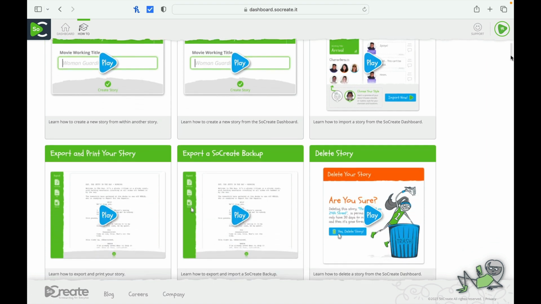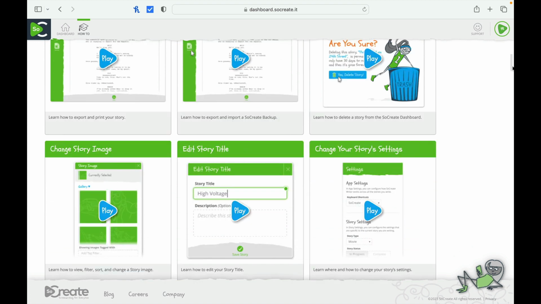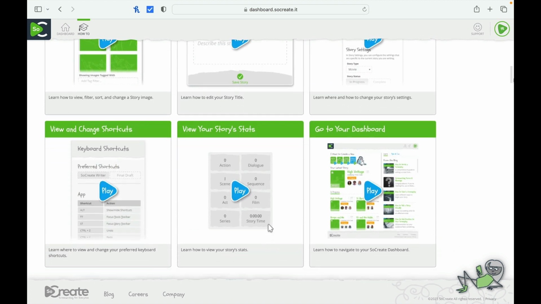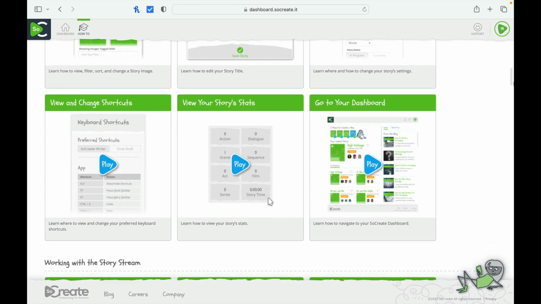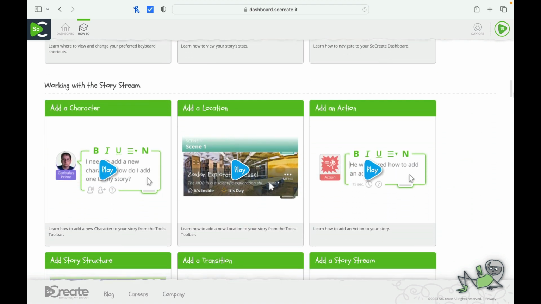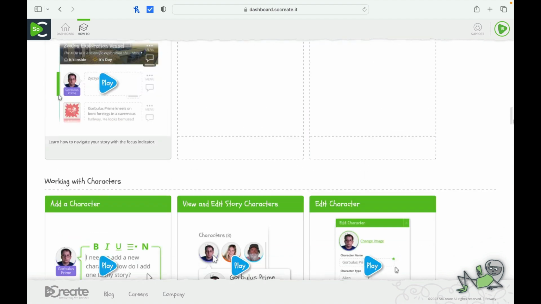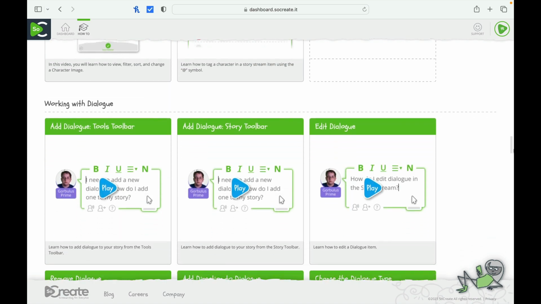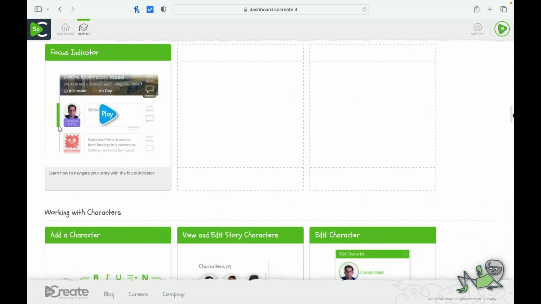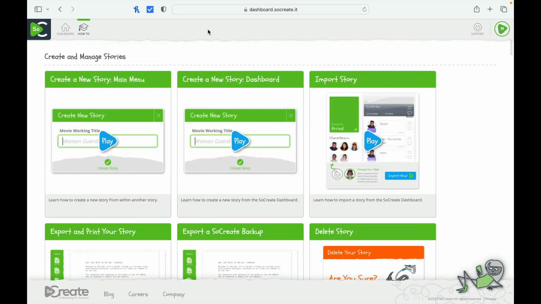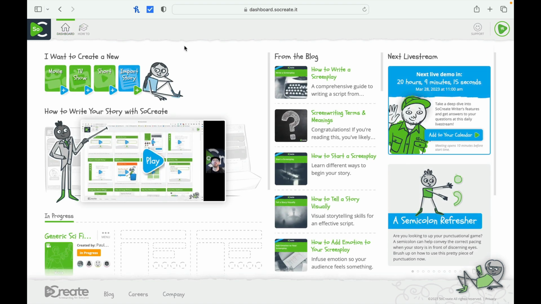You can go from how to export, how do you delete a story, how do you change your story settings, how do you view your story statistics, and how to go to your dashboard. I mean, each of these is linked to a quick YouTube video. So again, you can see they have a lot of videos attached to it. So it's not just like one or two videos. They've really thought this through and have made a really nice resource for new writers, especially who are new to SoCreate. So let's hit back to the dashboard.